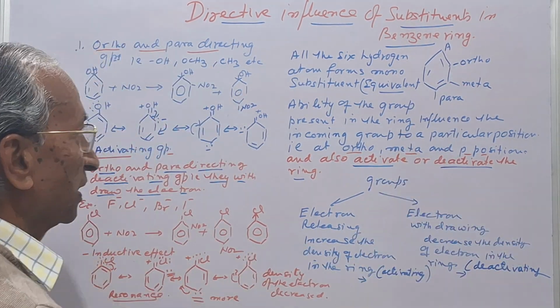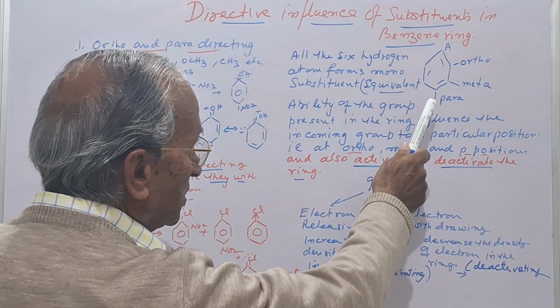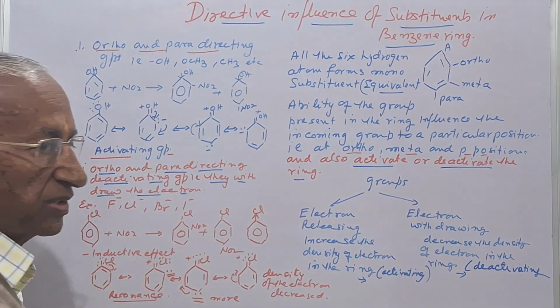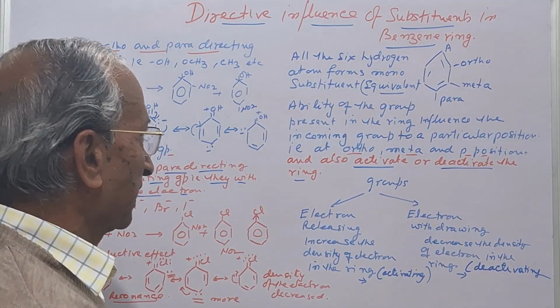This is a very important thing, and it depends upon the nature of the substituent which is already present in the benzene ring.